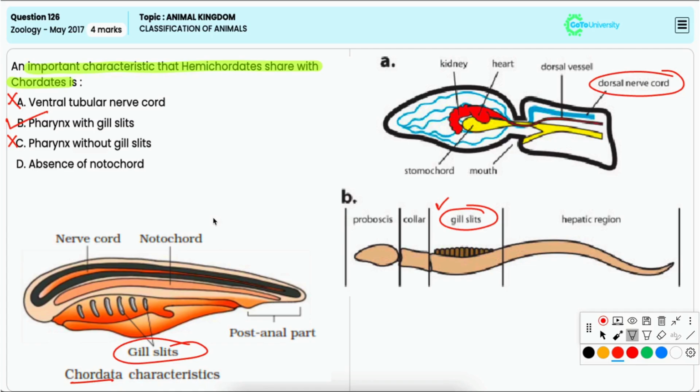Option D, absence of notochord. Now, while hemichordates lack a true notochord, which is a defining feature of the chordates, they possess a structure known as the stomochord, which is somewhat similar, but it is not homologous to the notochord. Hence, it is incorrect.